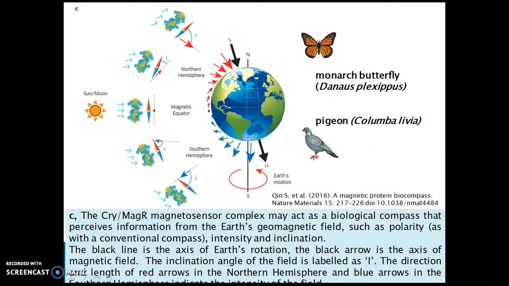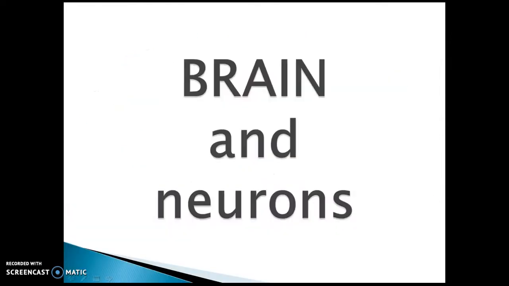The CRY-MagR magnetosensor complex may act as a biological compass that perceives information from the Earth's magnetic field, such as polarity, intensity, and inclination. Brain and neurons.